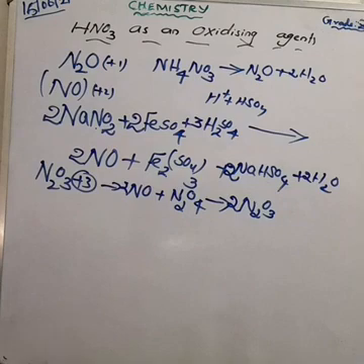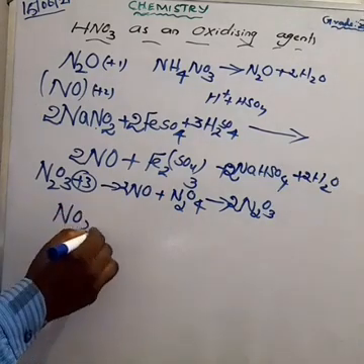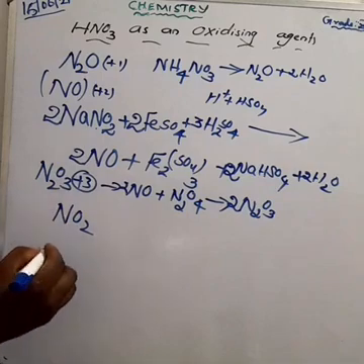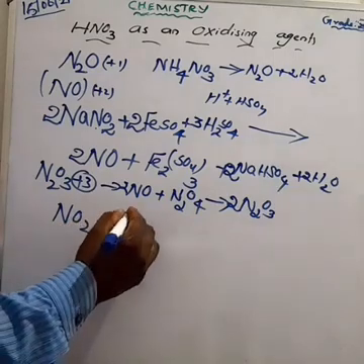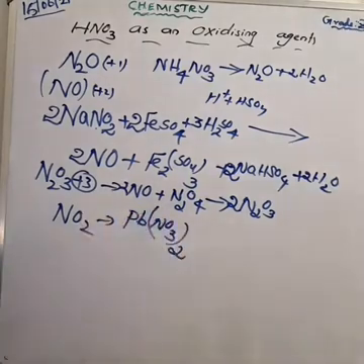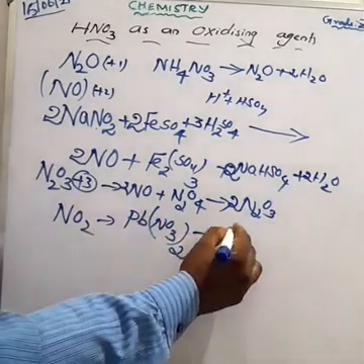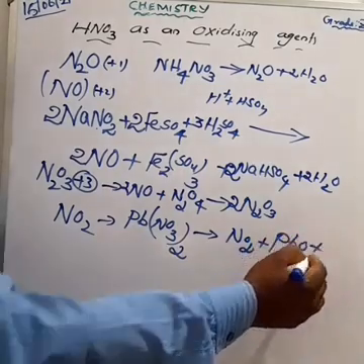Next about nitrogen dioxide. What is the formula? NO2. This is the formula. What is the oxidation state? +4. Already we learned that one. Physical properties: it is a brown gas and also it is acidic. How is it prepared? By the decomposition of lead nitrate. What is the formula of lead nitrate? Pb(NO3)2. This undergoes decomposition. We get nitrogen dioxide, NO2, and lead combines with oxygen. We get PbO. And also oxygen gas is liberated.